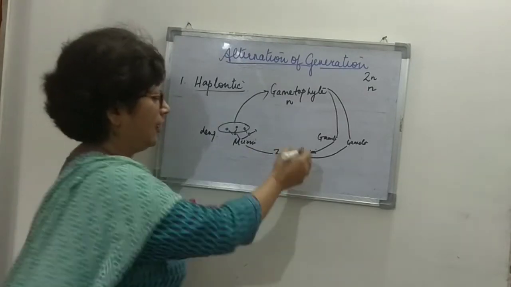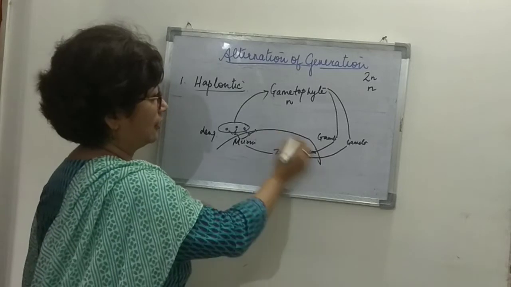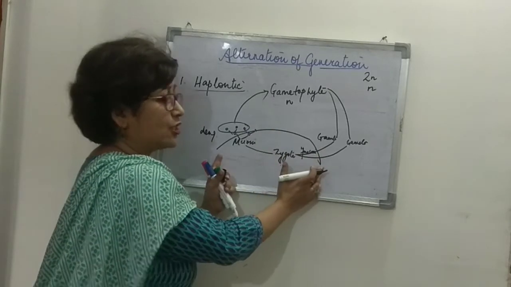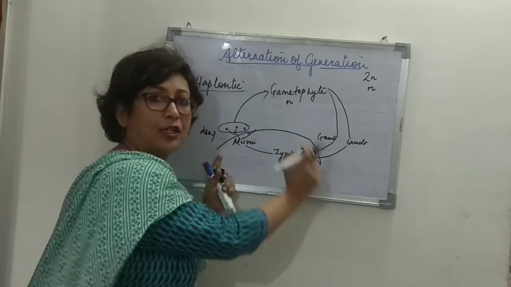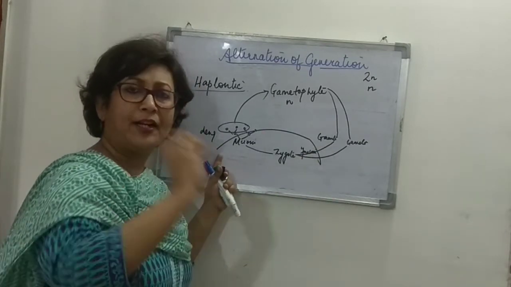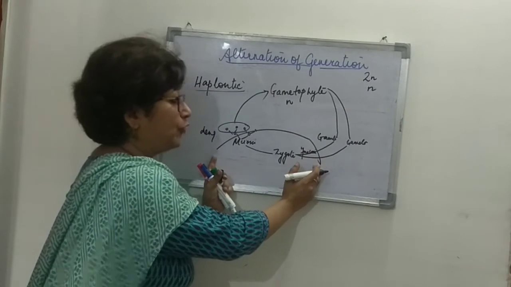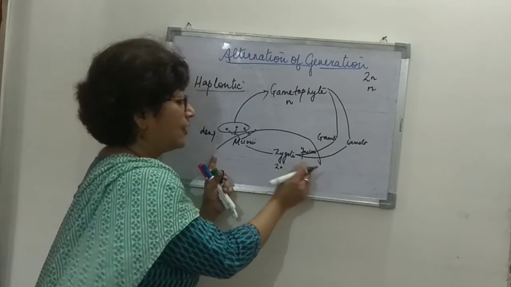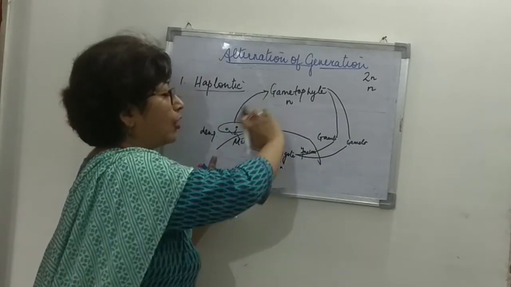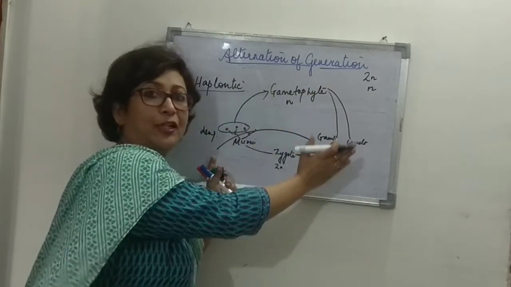So, what we see here is that this part of the life cycle is very, very short-lived. Only for a very short time is the diploid or sporophytic part formed. This is 2N, very short-lived, and most of the time during the life cycle, the phase is a gametophyte.